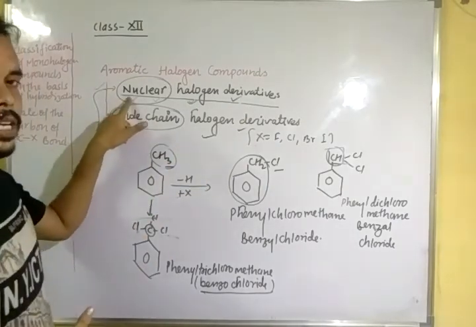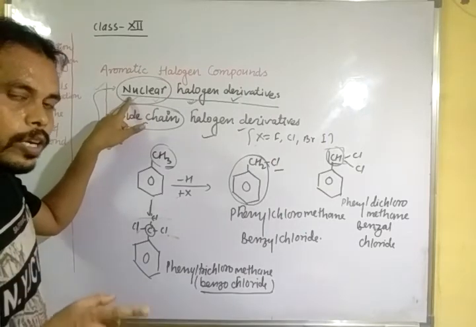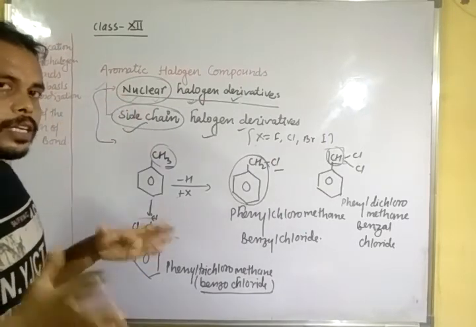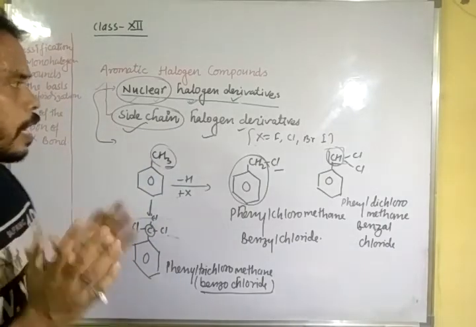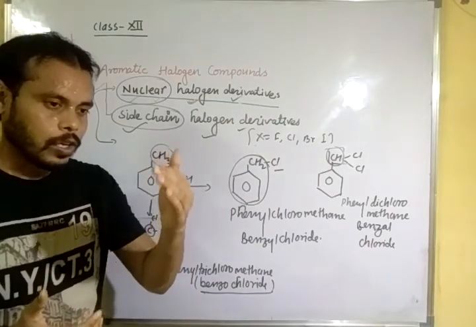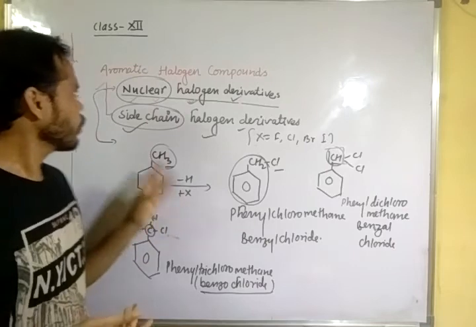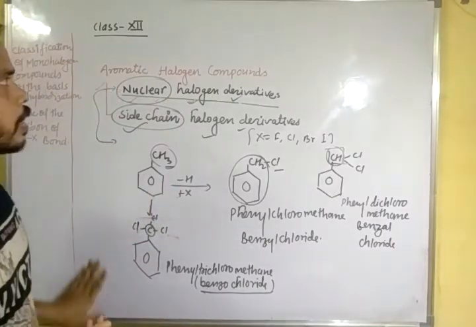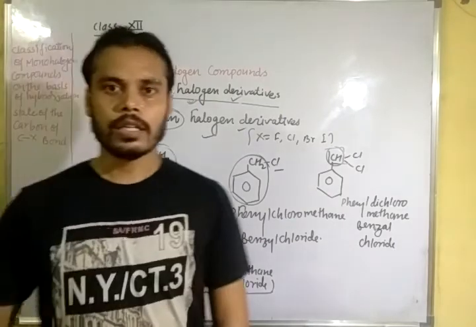In nuclear halogen derivatives, the halogen atom is attached directly to the nucleus of benzene, or you can say directly attached to the benzene ring, while in side chain derivatives the halogen atom is attached to the side chain on the benzene ring, like this example. And this is all about aromatic halogen compounds.